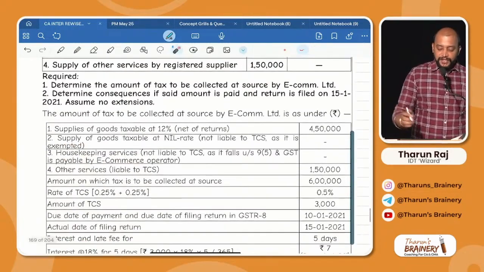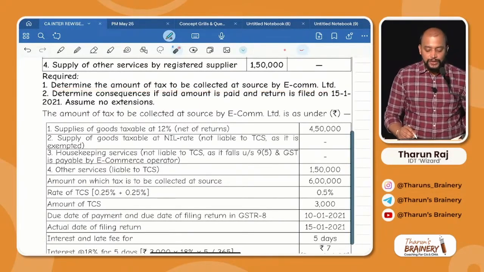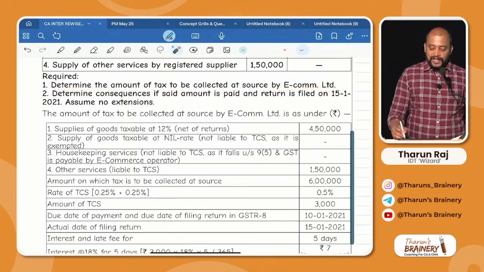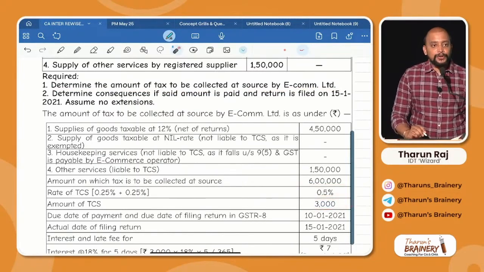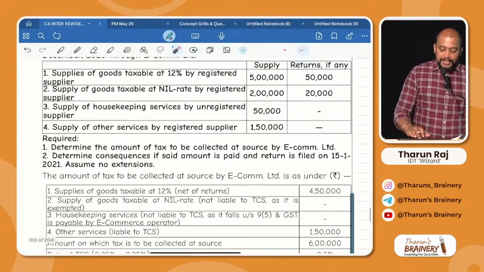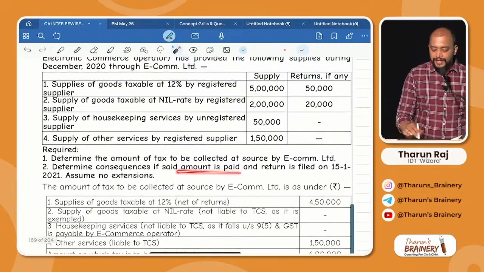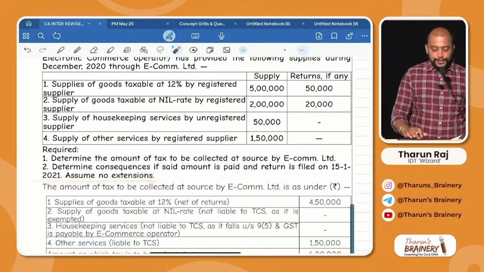0.5%. That is the first question they have asked. Determine the amount of tax to be collected at source by Ecom Limited, that is 0.5%. 6 lakhs into 0.5%. The amount of TCS is 3,000. And second question. Determine the consequences if the said amount is paid and return is filed on 15/1/2021.